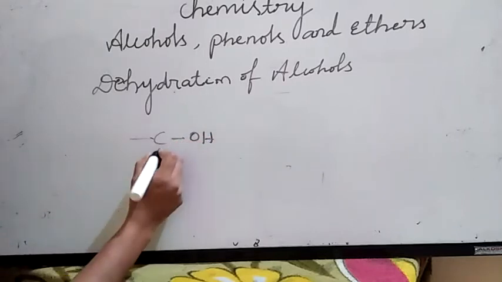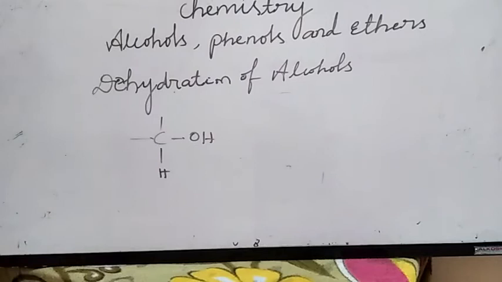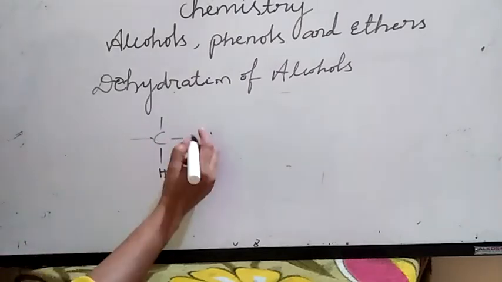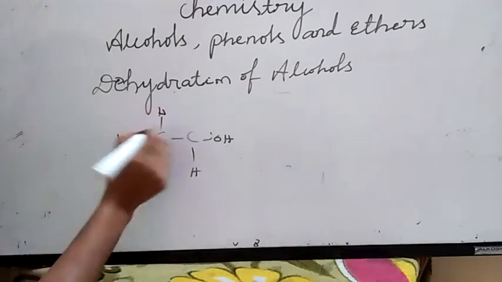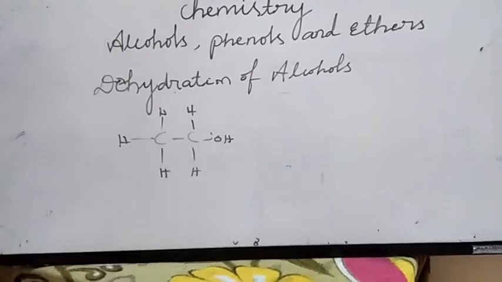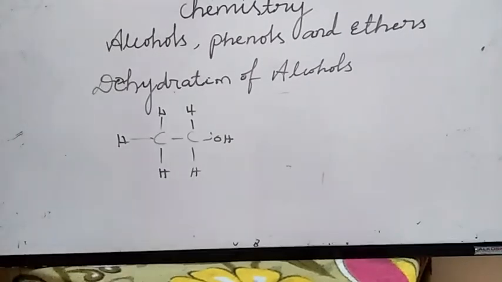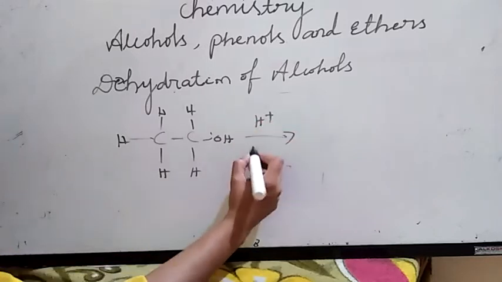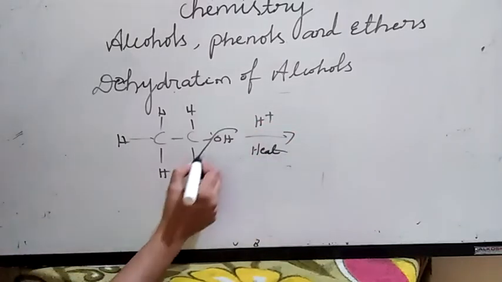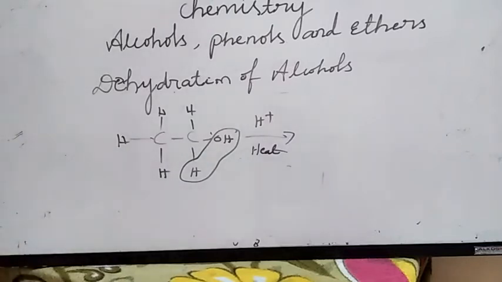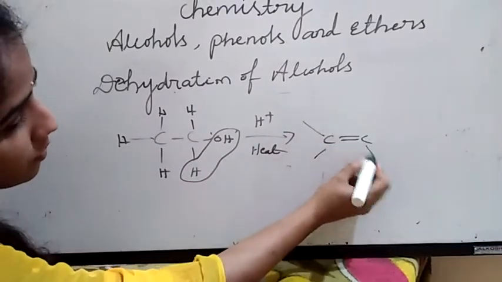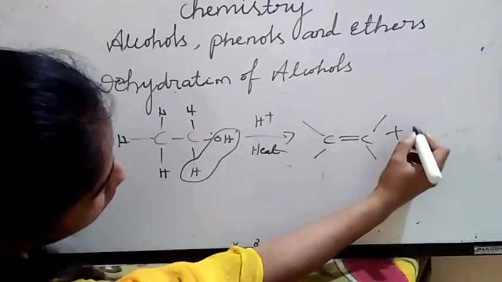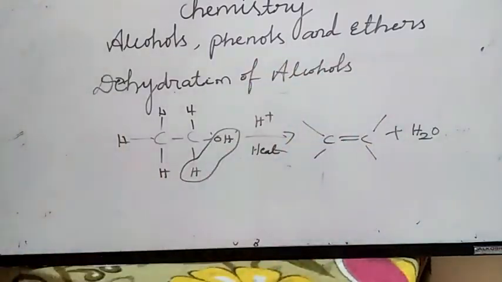Alcohols contain an OH group. If the carbon has H like this, what will happen? I am taking a general alcohol. In the presence of acid, H plus ions, if we heat, we are going to get one H, which will move out as a water molecule, and finally we get an alkene. So dehydration of alcohols gives rise to an alkene.